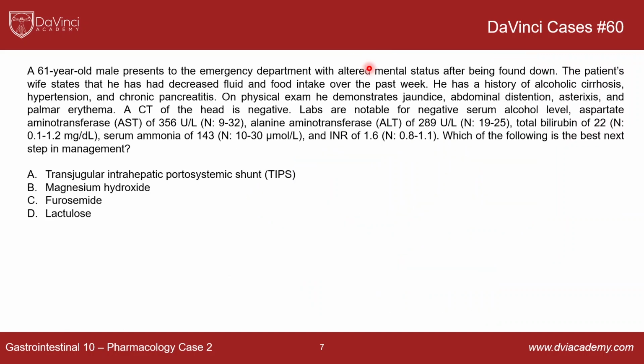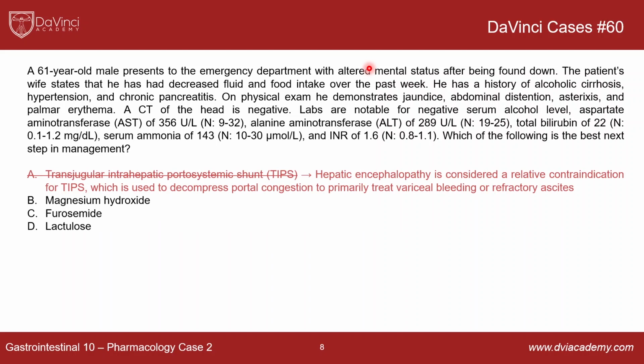So if we come back to the question here, let's just run through the answer choices real quickly. Hepatic encephalopathy is actually considered a relative contraindication for TIPS because essentially you're just rerouting blood. And if you already have high levels of ammonia, it's going to transfer high levels of ammonia from the liver, where you don't have the urea cycle functioning well, into the systemic circulation. So it potentially could even worsen your ammonia levels in the systemic circulation. And remember, the goal is mainly to decompress the portal congestion to primarily treat variceal bleeding or refractory ascites.